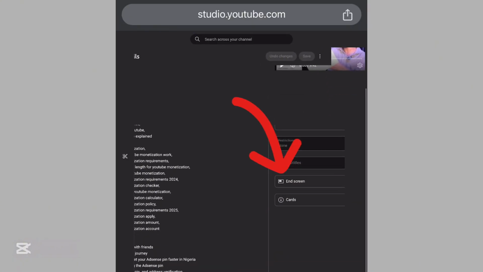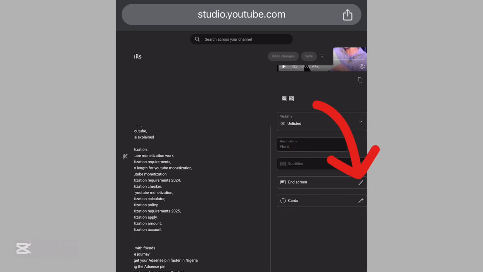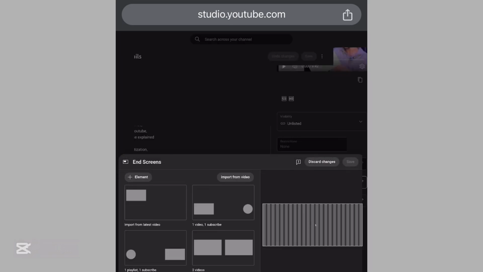You can see here where it says end screen, right? Tap on this pencil icon. Now what end screen does is that after you have finished uploading your videos, when your video is about to stop playing, it will show 2 or 3 of your other contents. It will recommend those videos to your viewers. From there they can click it to watch more videos on your channel without even leaving.